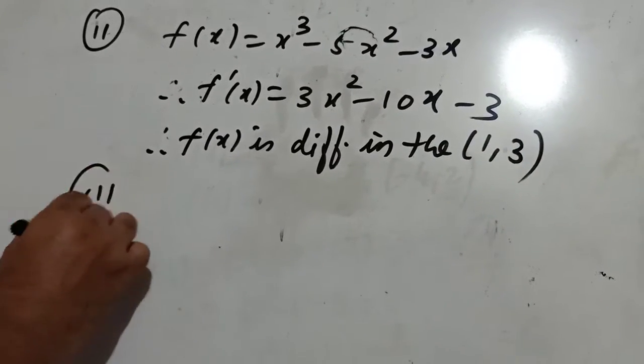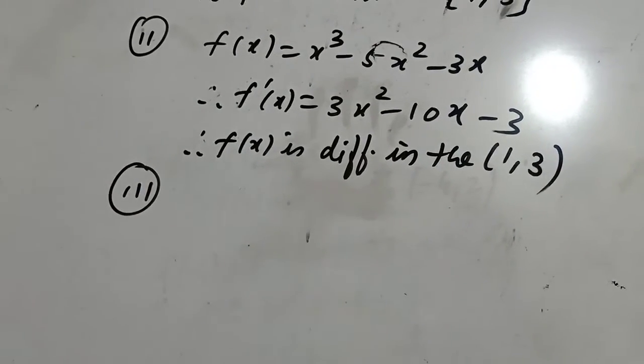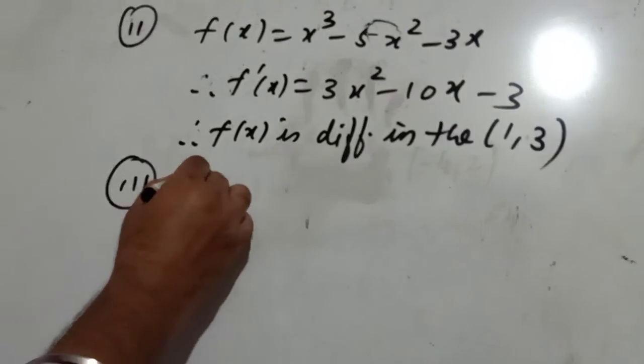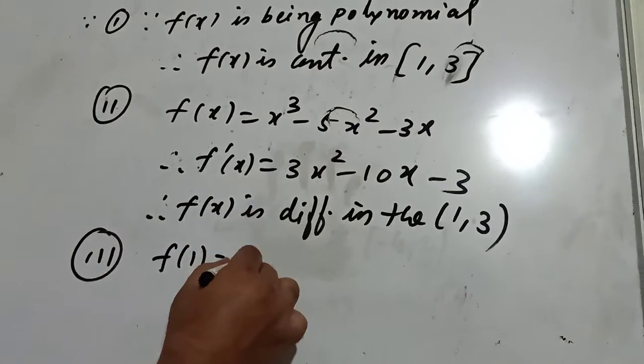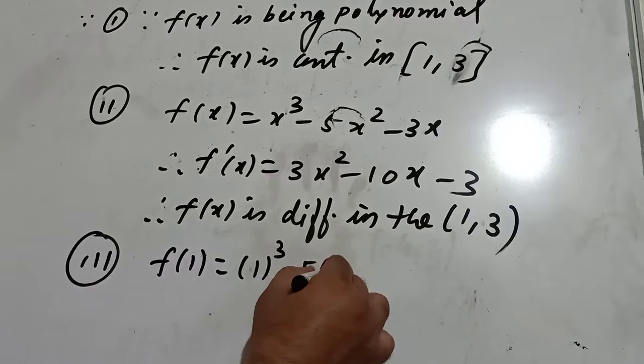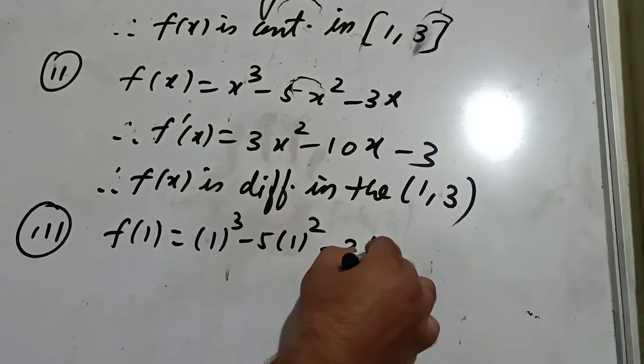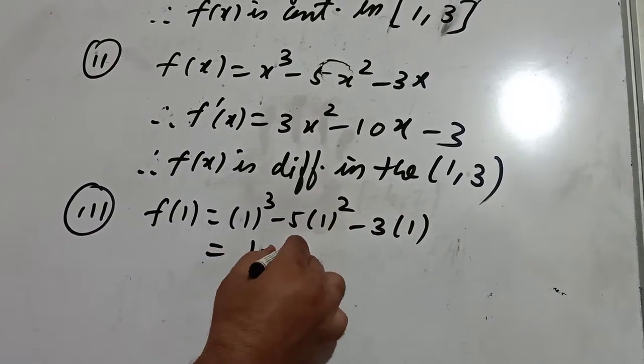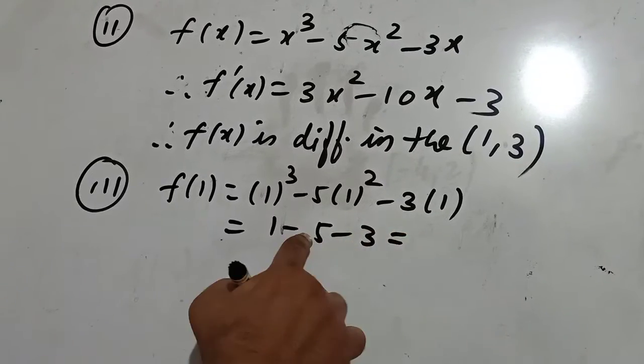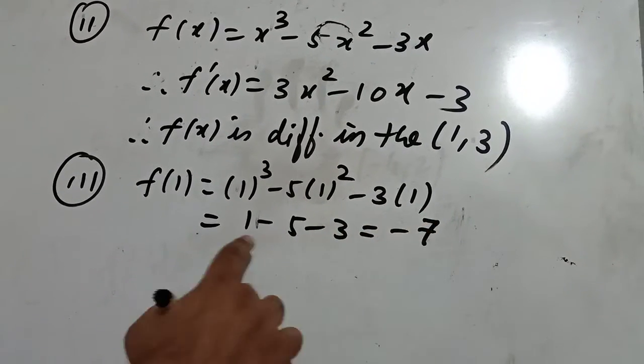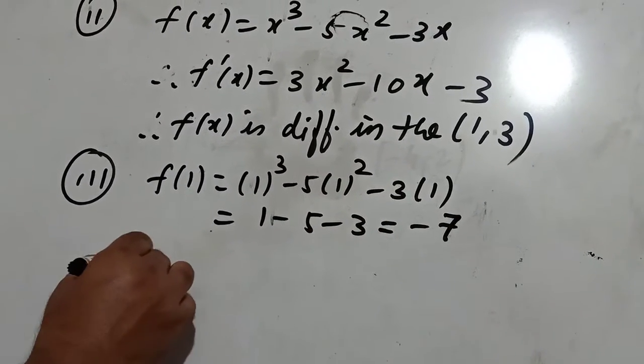Now we'll find f(1) and f(3), and they should not be equal. What is f(1)? It is 1 cube minus 5 into 1 square minus 3 into 1. 1 minus 5 minus 3 is minus 7.